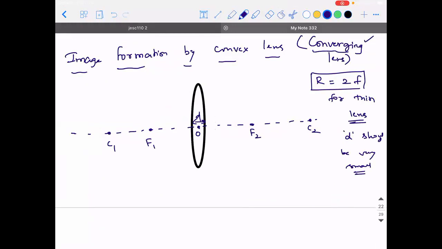So for which mirror did we have more real images? Concave. Yeah. So for a concave mirror, how many ray diagrams did we have? Check your notes and tell me. We had 6. In a similar way, for a convex lens also, we will have 6 ray diagrams.